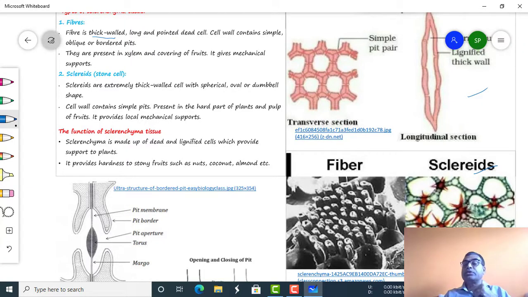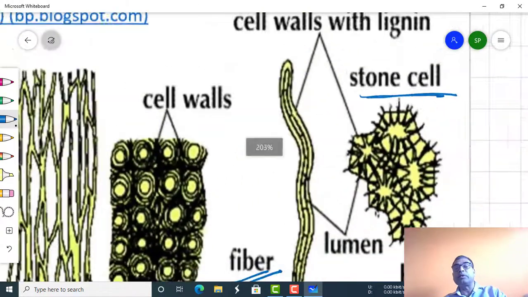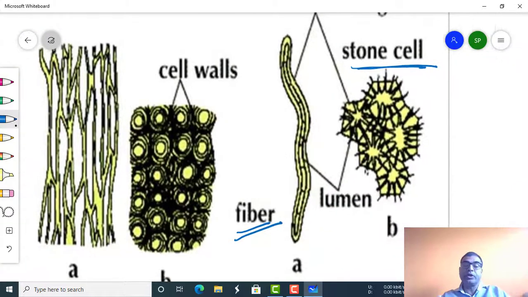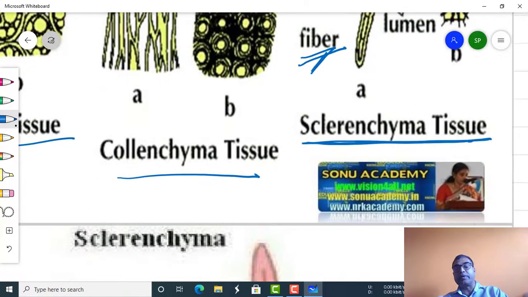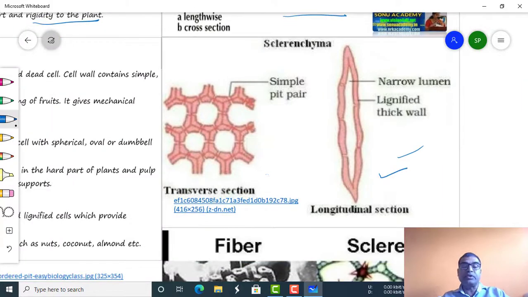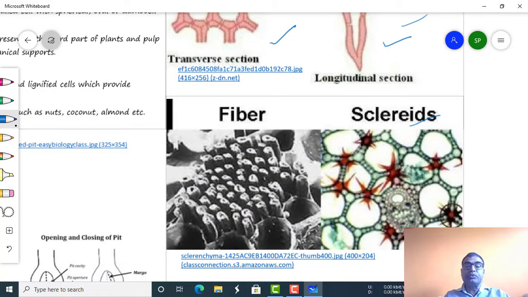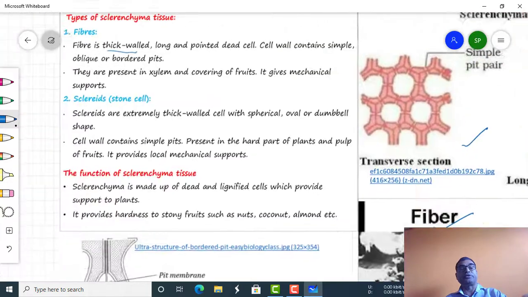If you see here, this one is a figure of the fiber, so this one is a fiber, while this one is a stone cell or sclerid. Again, this one is a fiber and this one is the stone cell, or this is a three-dimensional structure showing the fiber, and these are the sclerids.